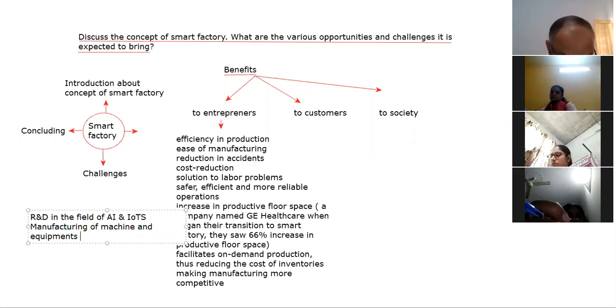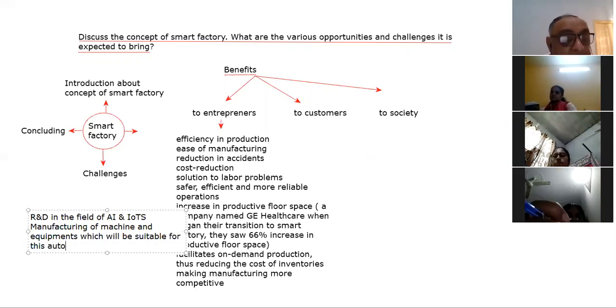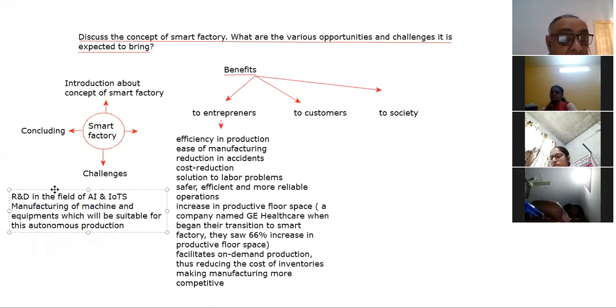Machines and equipments which will be suitable for this autonomous production specifically for that purpose, right? And the next thing will be repair and maintenance of such equipments.